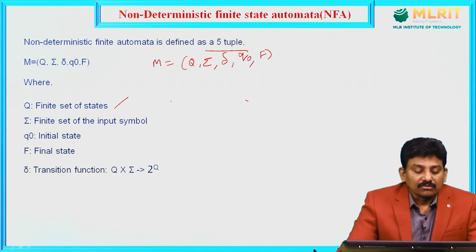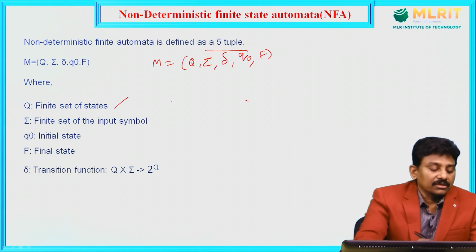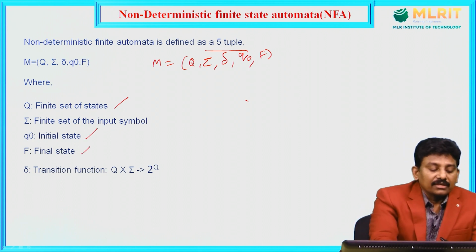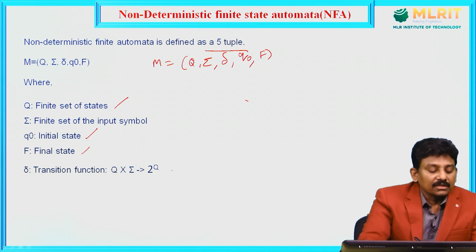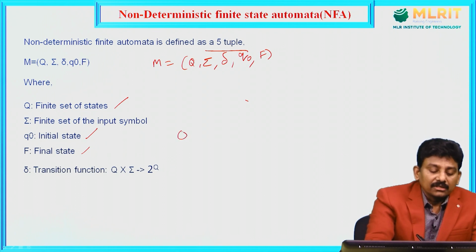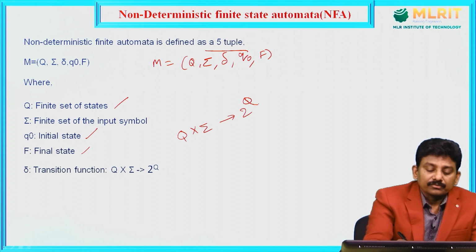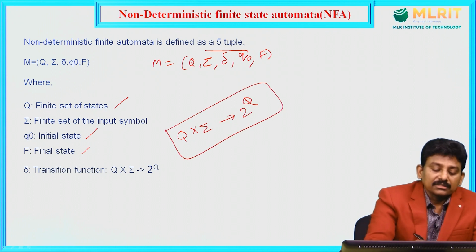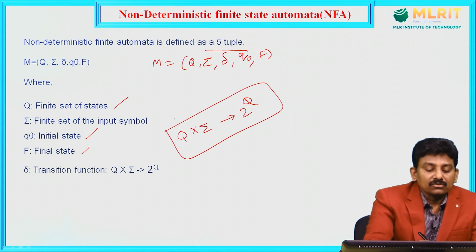Sigma is the input alphabet, that is binary alphabet 0, 1 or any set of digits, any input alphabet. Next, Q0 is the initial state of the NFA, F is the set of final states, delta is a transition function, Q cross sigma to 2 power Q. This is the only difference between NFA and DFA, remaining tuples are same.